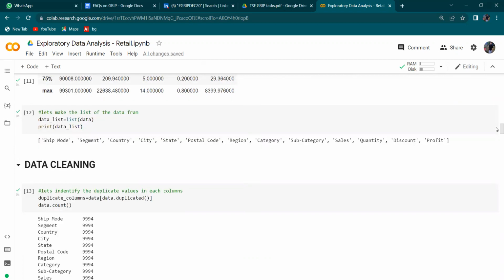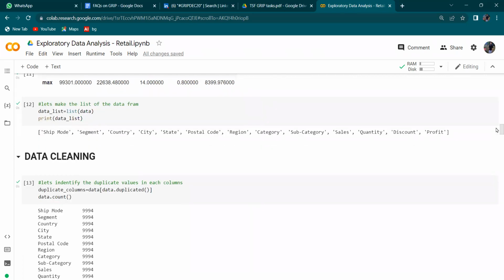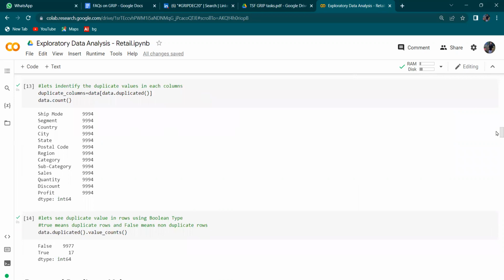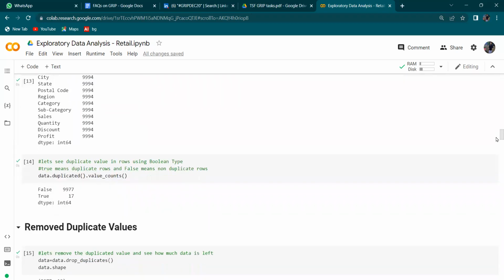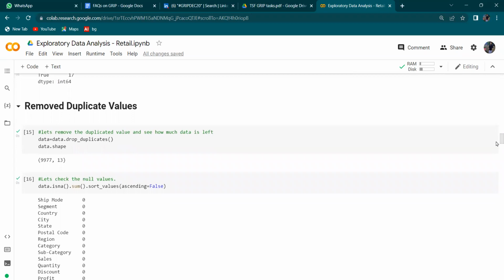Moving toward the data cleaning part, let's identify the duplicate values using the duplicated function. True means duplicate rows and false means non-duplicate rows. So we have 9,977 non-duplicate rows and 17 duplicate rows. Now let's remove duplicate values using the drop duplicates function. After removing the duplicate values, we have 9,977 rows and 13 columns.